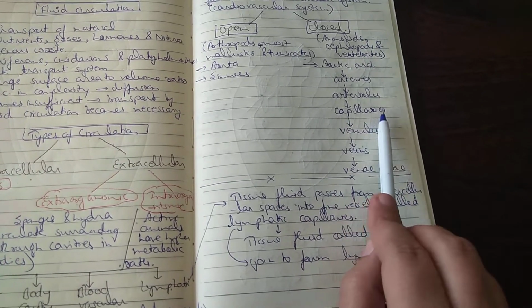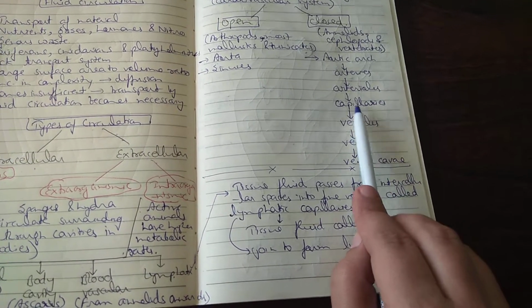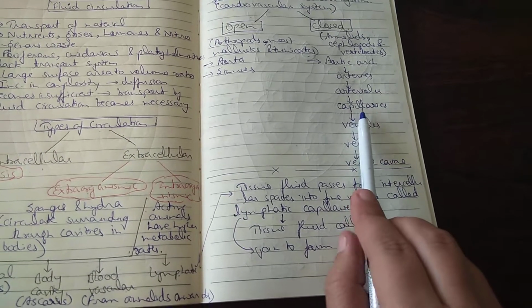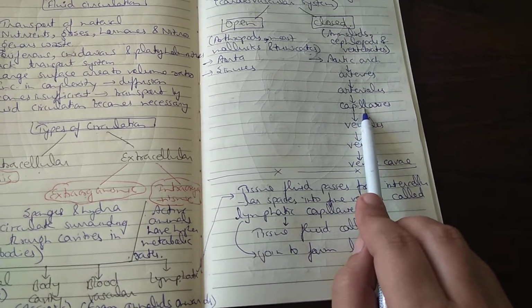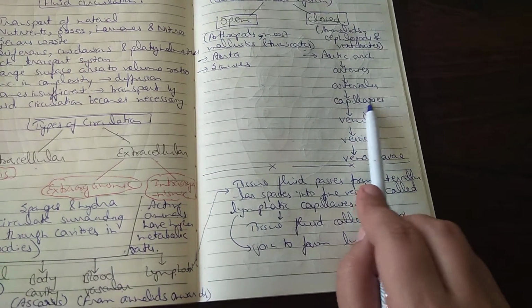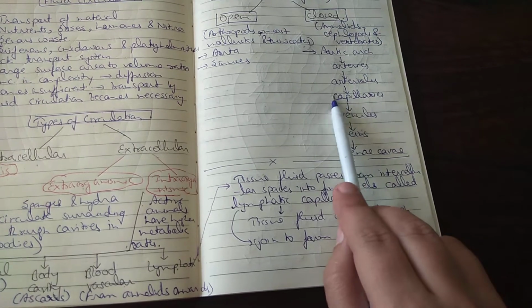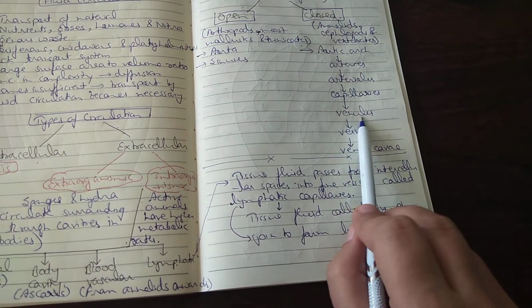They have very thin walls, and it is through the capillaries that the exchange of gases and materials takes place. This does not allow macromolecules to pass through it. These capillaries cause the exchange of gases and materials between the tissue fluid and the blood. And when the blood is filled with waste material and carbon dioxide, it then joins to form other blood vessels which are referred to as the venules.